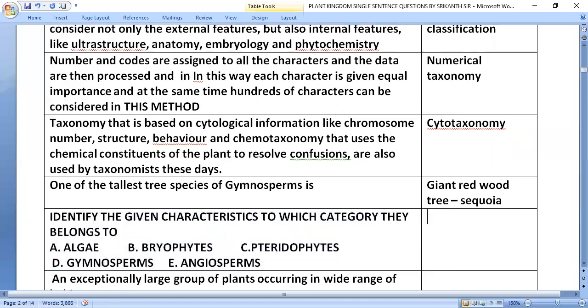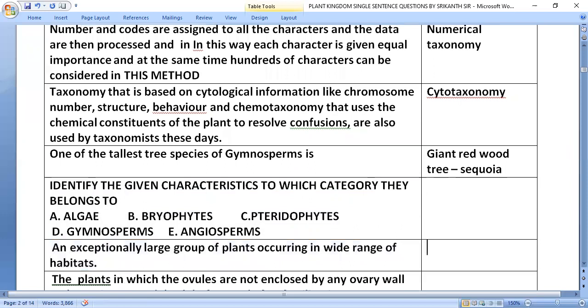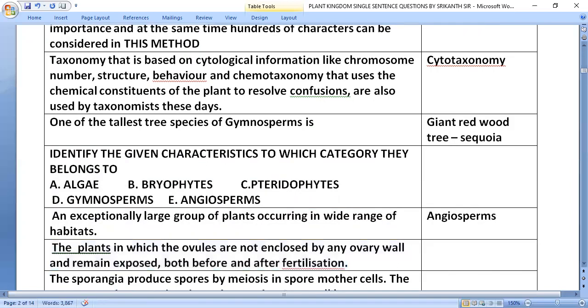Identify the given characters and the category they belong to. Options: algae, bryophyte, pteridophyte, gymnosperm, angiosperm. Let's start. An exceptionally large group of plants occurring in a wide range of habitats: angiosperms. Plants in which the ovules are not enclosed by any ovary wall and remain exposed both before and after fertilization are gymnosperms.